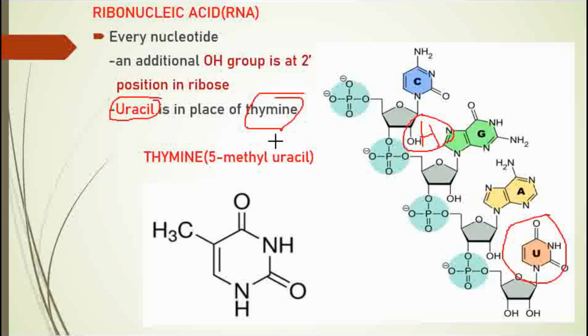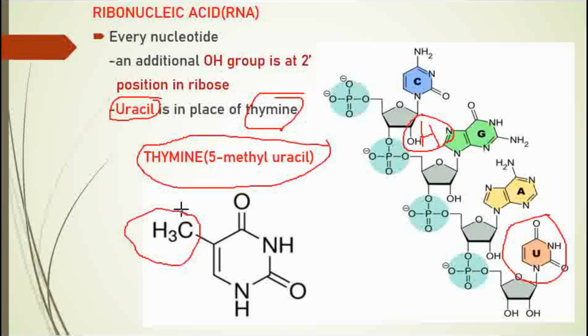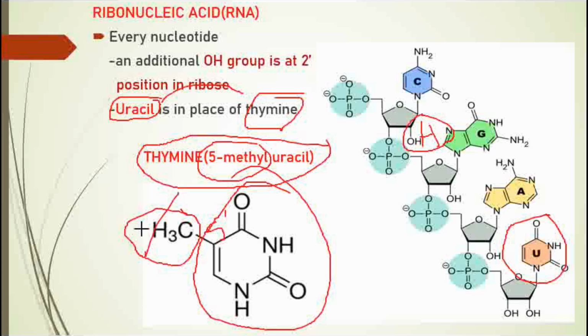Thymine is actually like uracil, because there is only one structural difference between thymine and uracil. Thymine is called 5-methyl uracil. At the 5 position it will have a methyl group, so 5-methyl uracil is actually thymine. There is no big difference between the two. If it doesn't contain the methyl group, it is known as uracil. If there is a methyl group, we call it thymine. That's the structural difference.